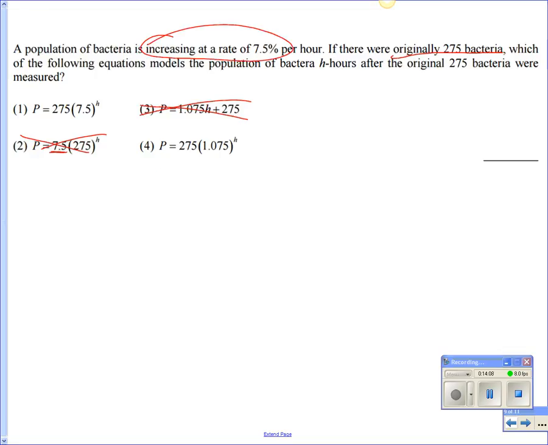Increasing. So percent means I have to do parentheses. What goes in the parentheses? Before that. 1. Jesse, eyes up here, please. A 1. What comes next? Plus, because it says increasing. What do I have to do with 7.5%? Move it how many times? And so it becomes what? Which matches number 4. So you've got to remember the 1 is important. Okay? All right.